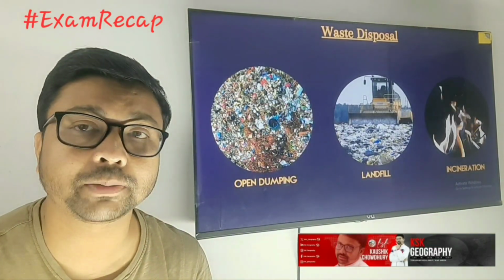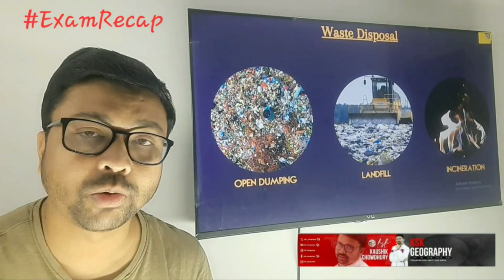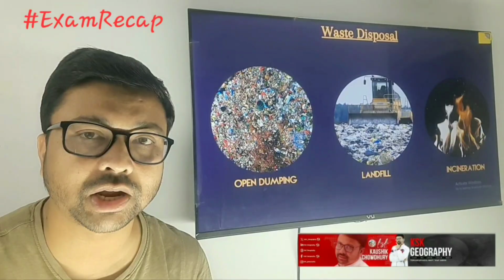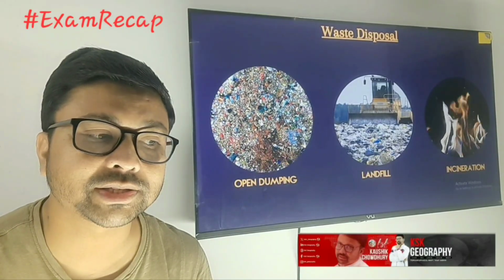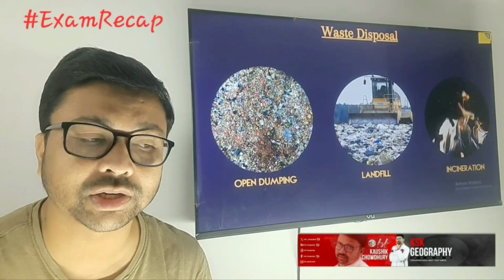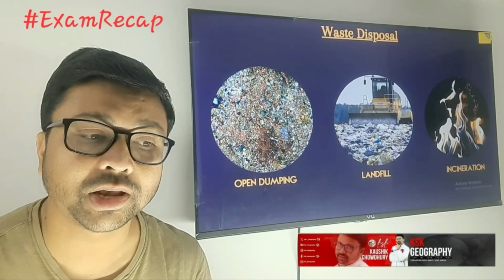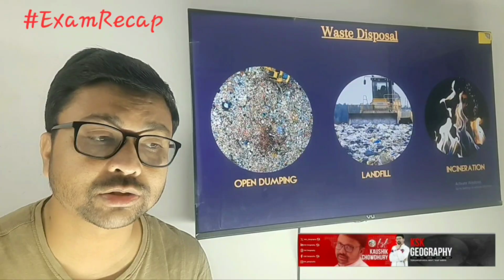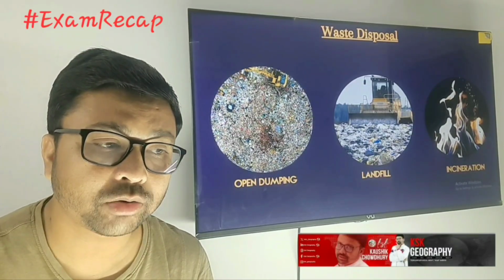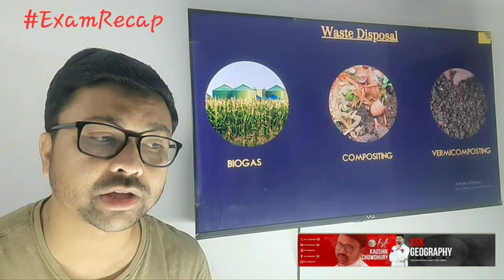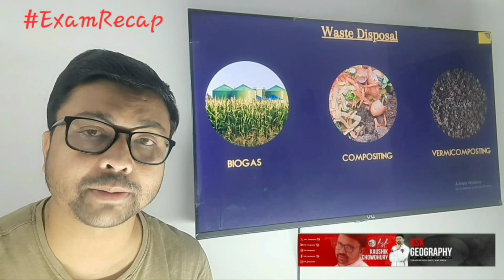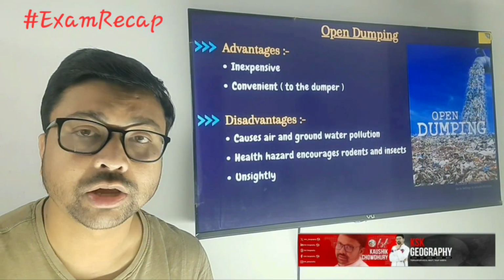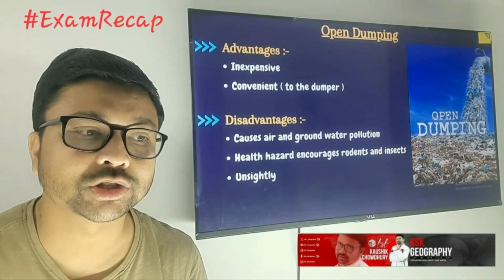Next, here you can see there are different methods of waste disposal. One, open dumping, very common. You can see just on the outskirts of your cities or villages there are dumping stations, dumping grounds, where we are dumping. Then landfill, and then incineration. Those are the different methods. We'll discuss those in detail later on. Now another set of methods: biogas production, then composting and vermicomposting. Those are the other methods of waste disposal. Next, we will discuss in detail what those are.